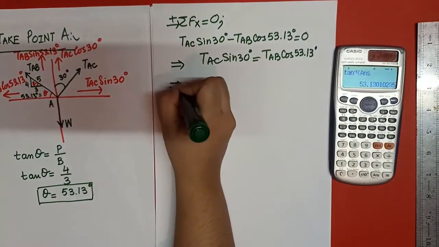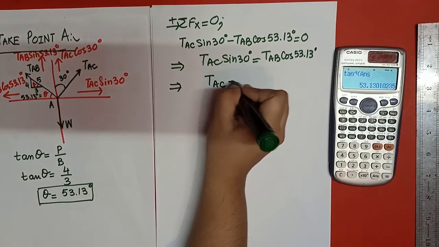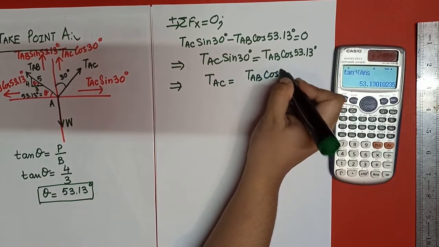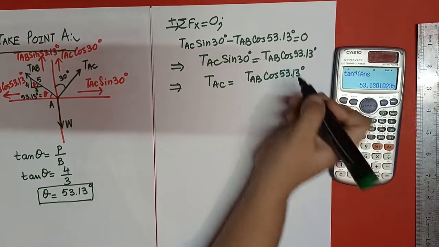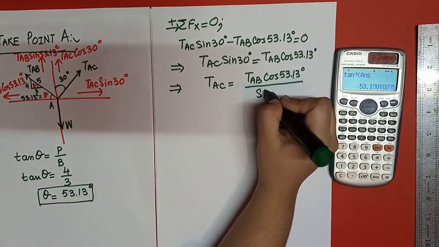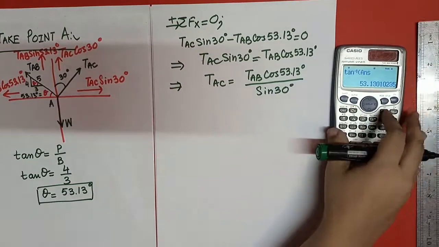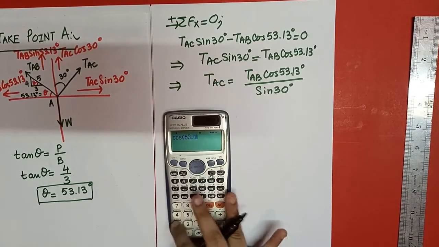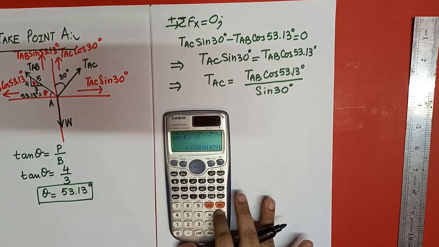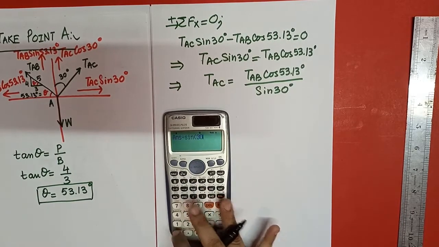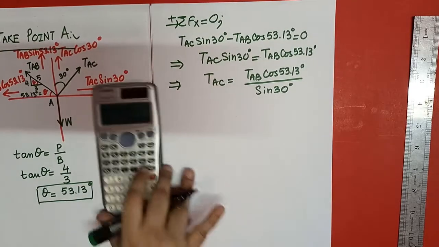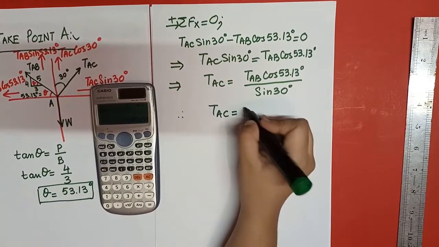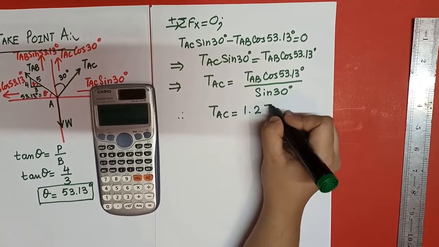So TAC is equal to TAB cos of 53.13 degree divided by sin of 30 degree. So what I have to do next, I have to divide it. Cos 53.13 divided by sin 30 degree. So the answer will be 1.2. Therefore TAC is equal to 1.2 times of TAB.